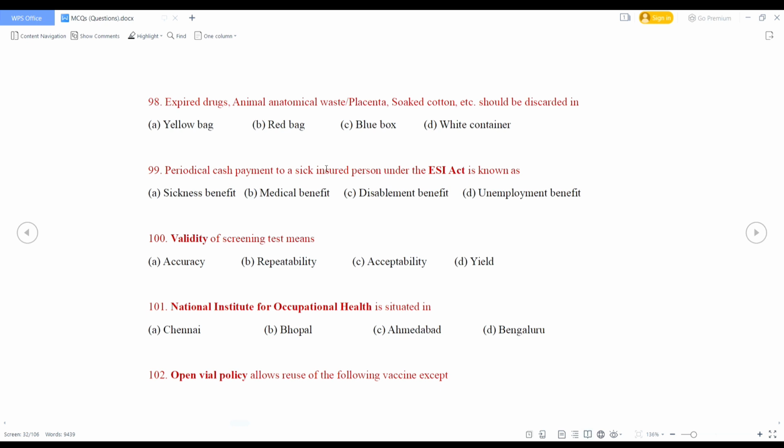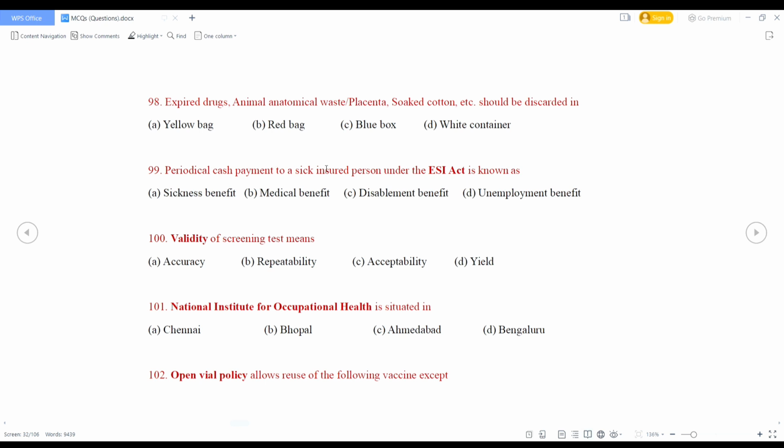Expired drugs, animal anatomical waste or placenta, soaked cotton, etc. should be discarded in yellow bag, red bag, blue box, or white container. So, these all are discarded in yellow bag.